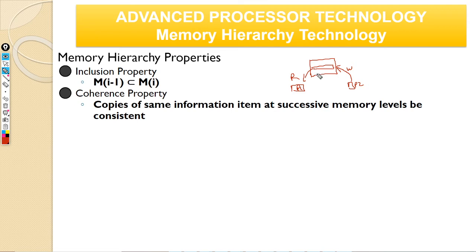So that's your coherence. The other aspect is, let us say you have multiple levels of caches. This is the L2 cache, and let us say there is an L1 cache here, but you have two L1 caches, one for your P1 and one for your P2.